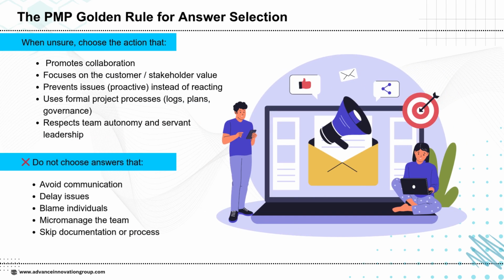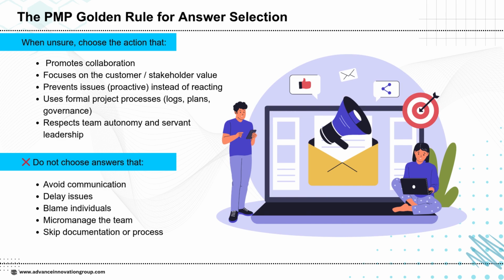This slide gives you the golden rule for answering PMP questions when you feel confused between options. PMI expects a project manager to choose actions that encourage team collaboration, keep focus on customer and stakeholder value, prevent problems early instead of reacting late, follow proper project processes like logs, plans, and governance, show servant leadership and trust the team's autonomy.